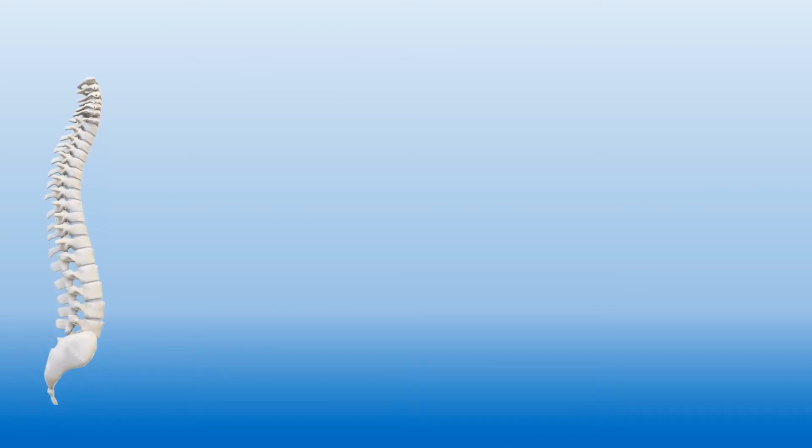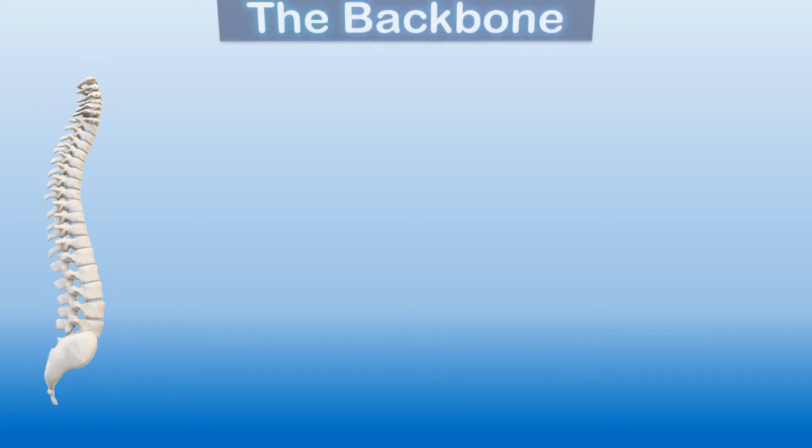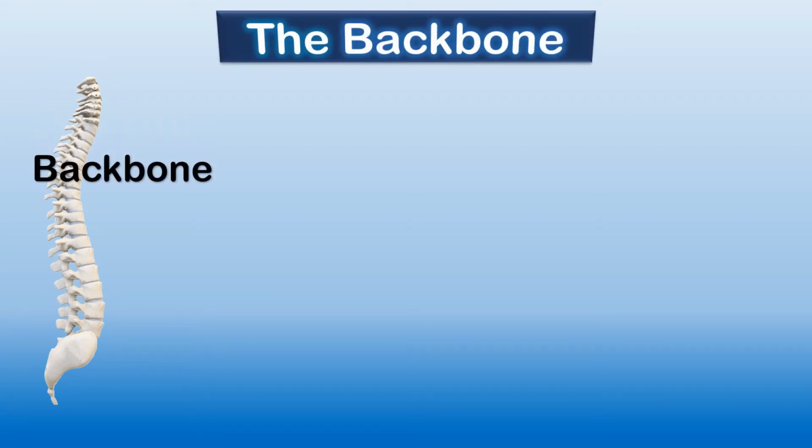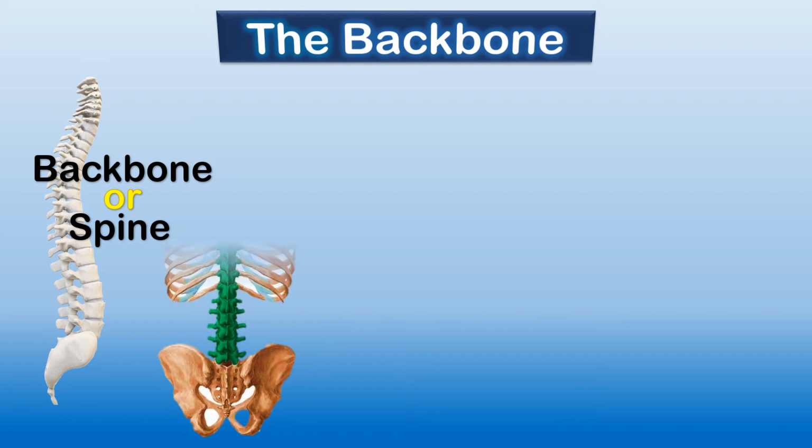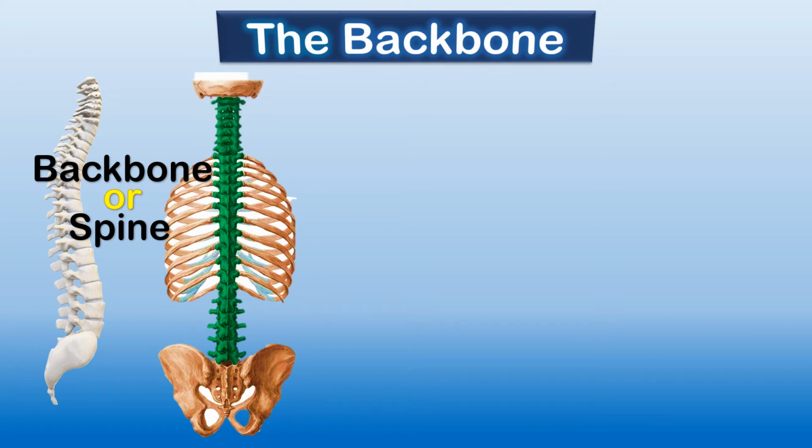After the skull, let's see what is the backbone. Yes, the backbone, which is also known as the spine. This spine or backbone is a very important part of the skeleton. Yes, children. Do you know, children, this backbone or spine is attached to our skull? Yes, you can see here, children, this part is the skull, and from where you can see this green color, it is the spine. This spine is attached to the skull.